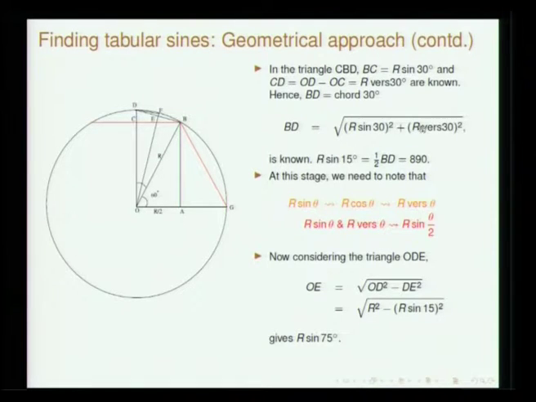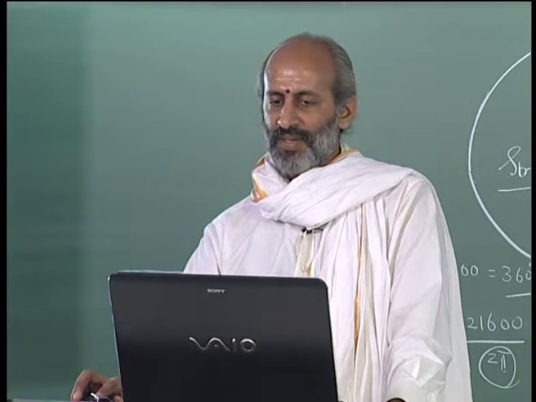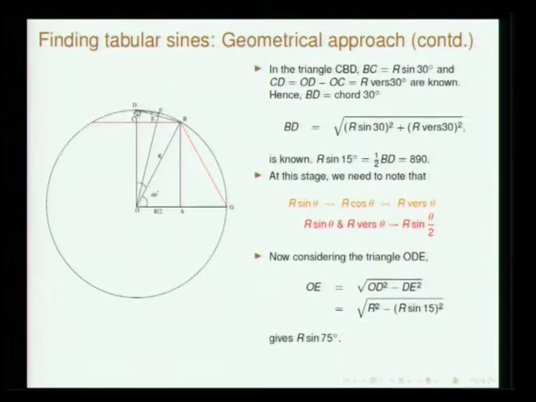Once it is known, you have sin 30 and verse 30. You know r cos theta, so r minus r cos theta is known. So verse 30 is known. Now, BD: you know BC, you know CD. So in this triangle BCD, you know BD also. What is BD? BD is basically the chord of 30 degrees. We started with the chord of 60 degrees, which is basically the radius. Now we have come to the chord of 30 degrees. Half of it is going to be r sin 15.